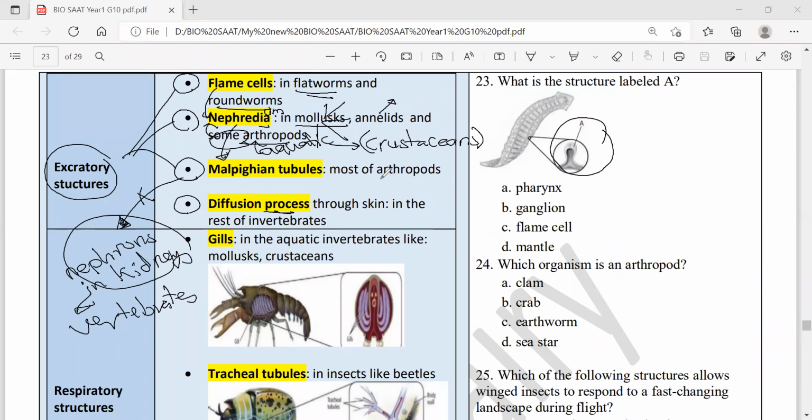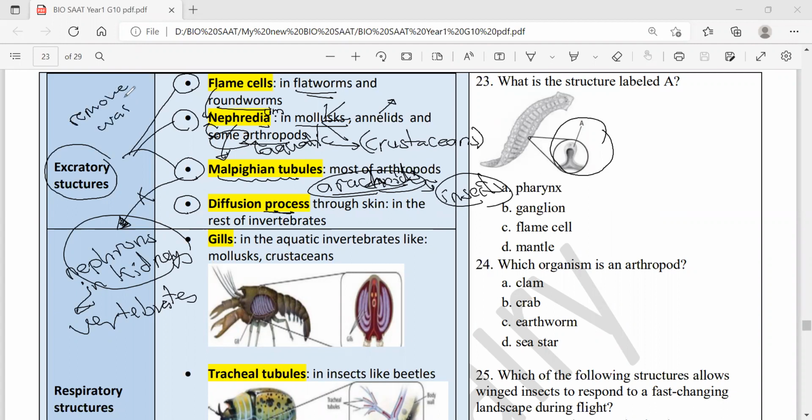Malpighian tubules, as in arthropods. Majority of arthropods, like what, teacher? Like insects, all insects, and arachnids. Arachnids like spiders and scorpions. All insects and all arachnids like spiders and scorpions have an excretory structure called Malpighian tubules. Just different names, all functioning in a similar way, all to remove waste.